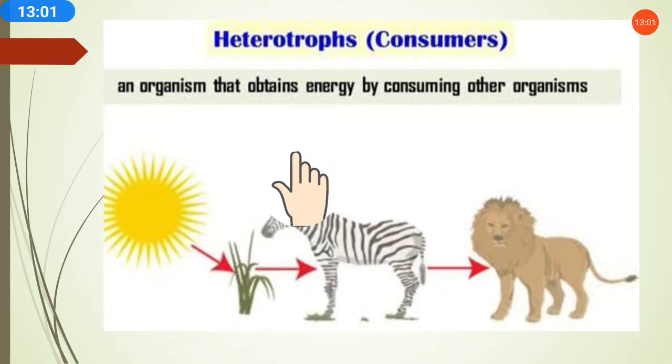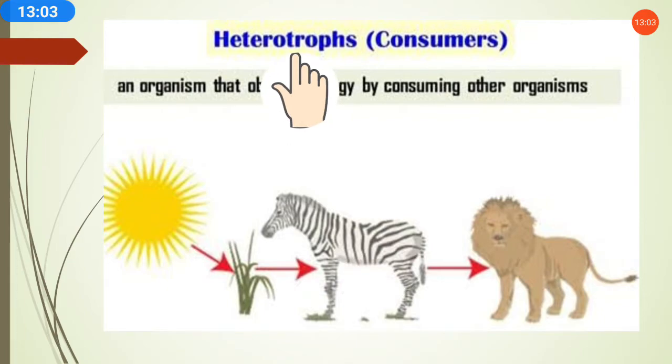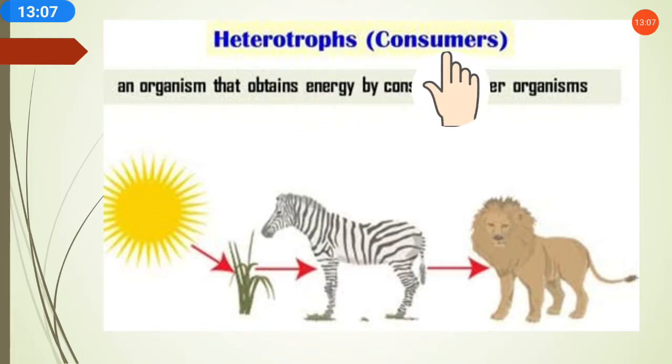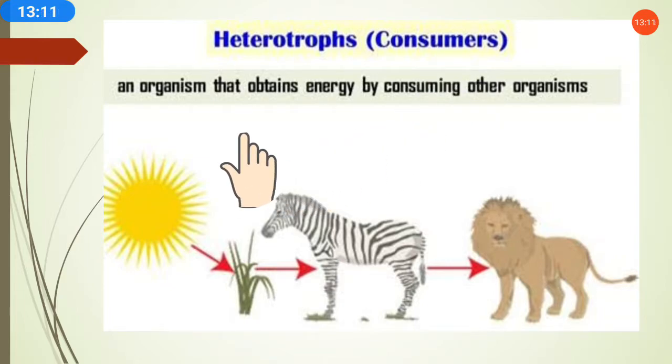Here is one more picture clearly showing heterotrophs, and heterotrophs are more known as consumers, meaning consuming from others. They are not preparing their own food, they are not producing their own food. They are consuming from others. A heterotroph is an organism that obtains energy by consuming other organisms.